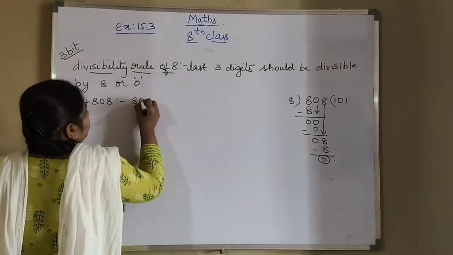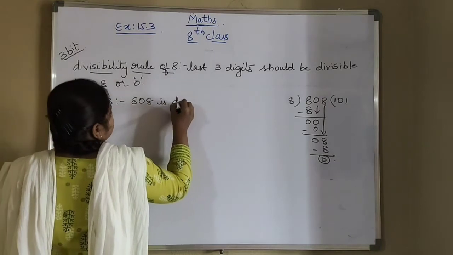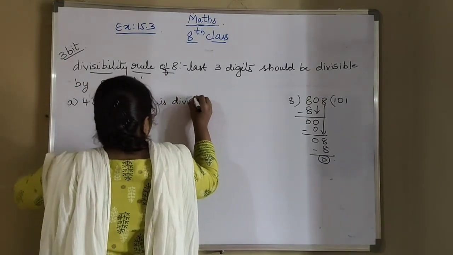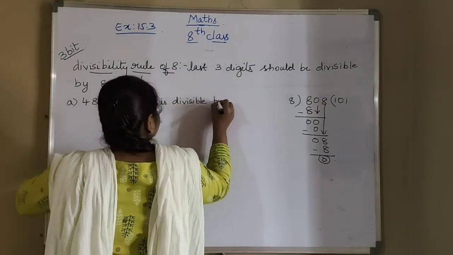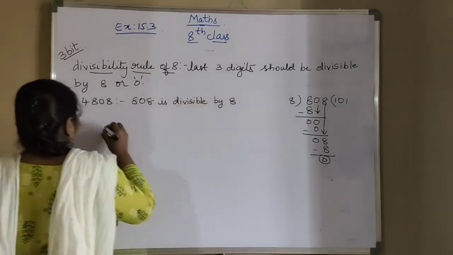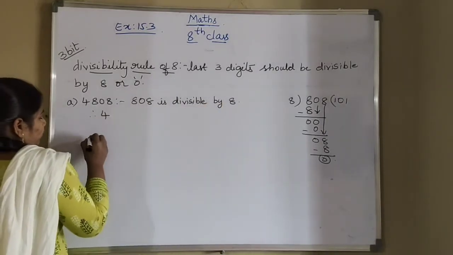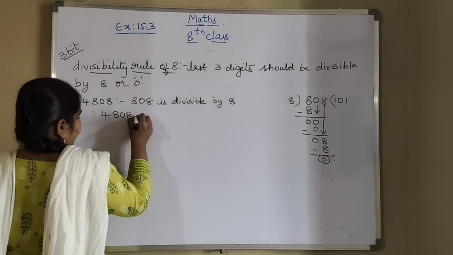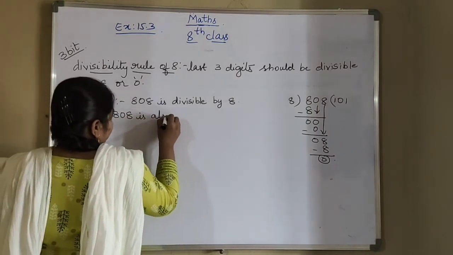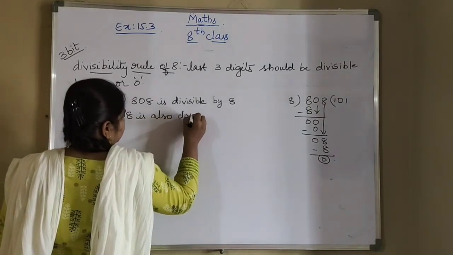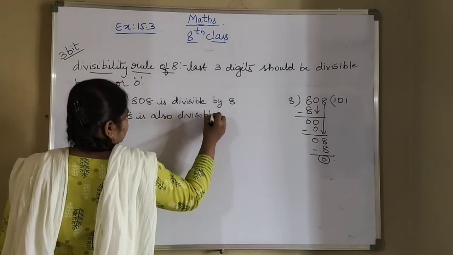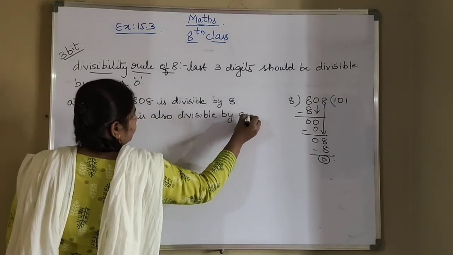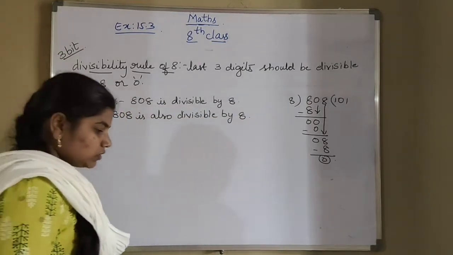So 808 is divisible by 8. Therefore 4808 is also divisible by 8. So this is the first one. So next one is